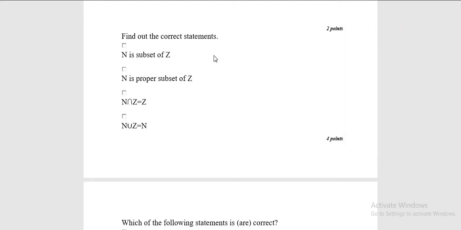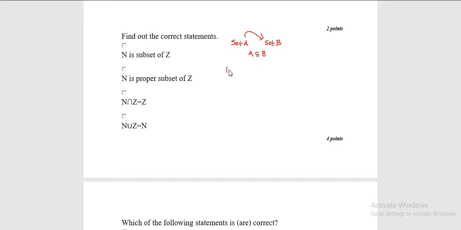Now the first option says that N is a subset of Z. If you remember the definition of subset, it says that if every element of a set A is also an element of any other set B, then A is called a subset of B, and it is denoted as A subset of B. So every element of A must be there in B.